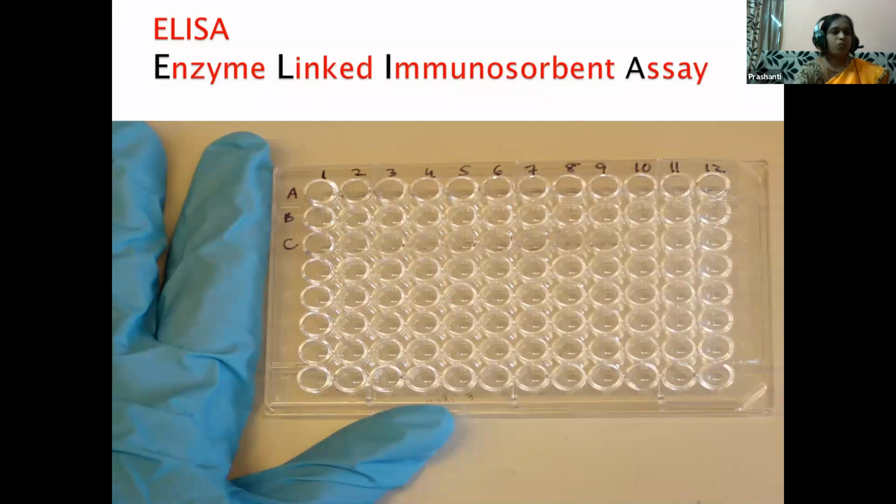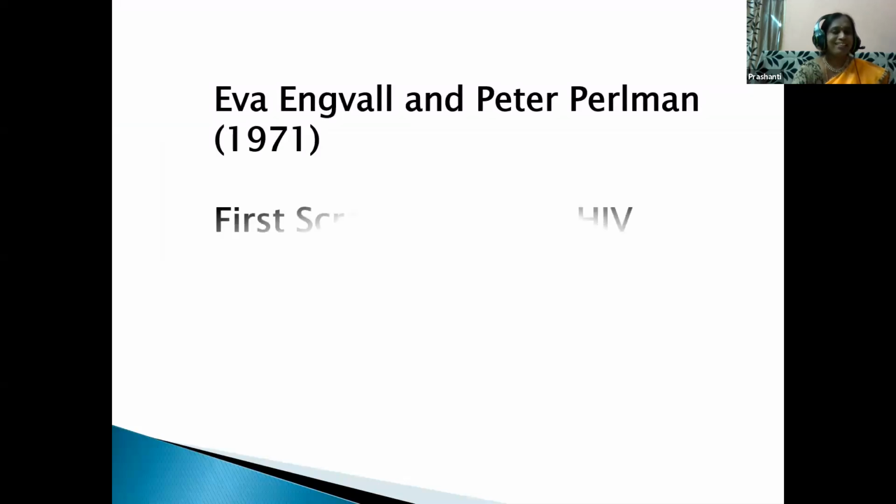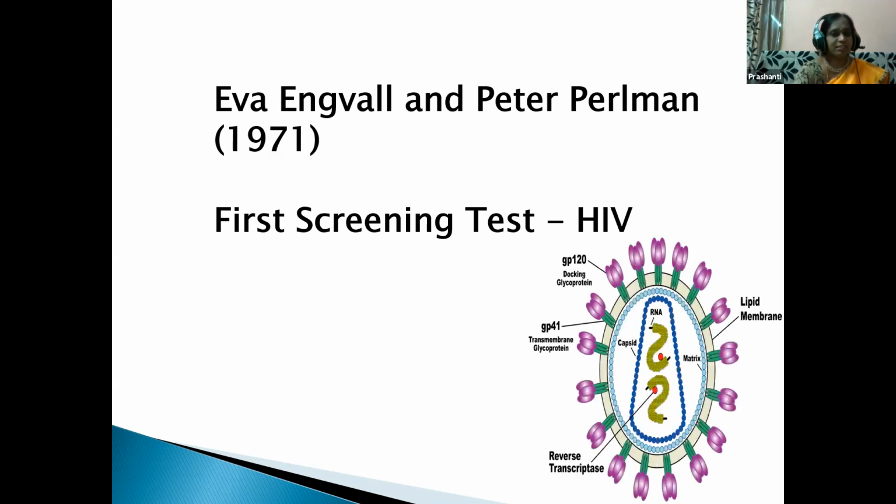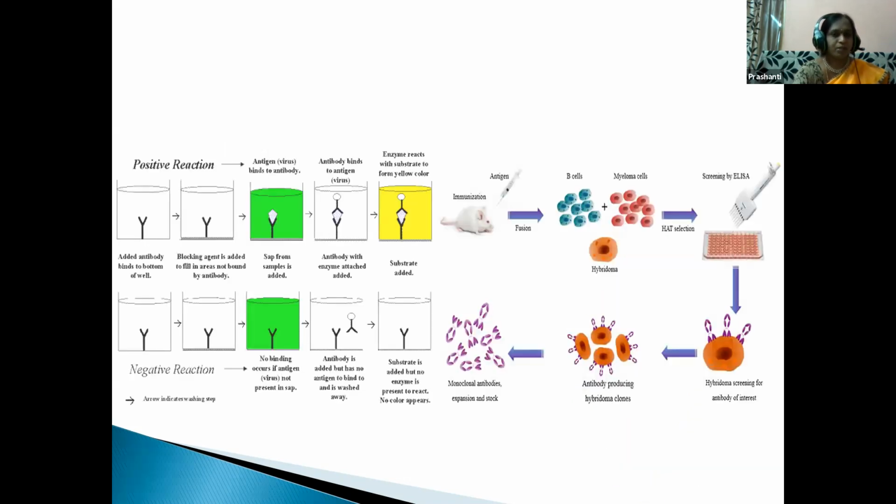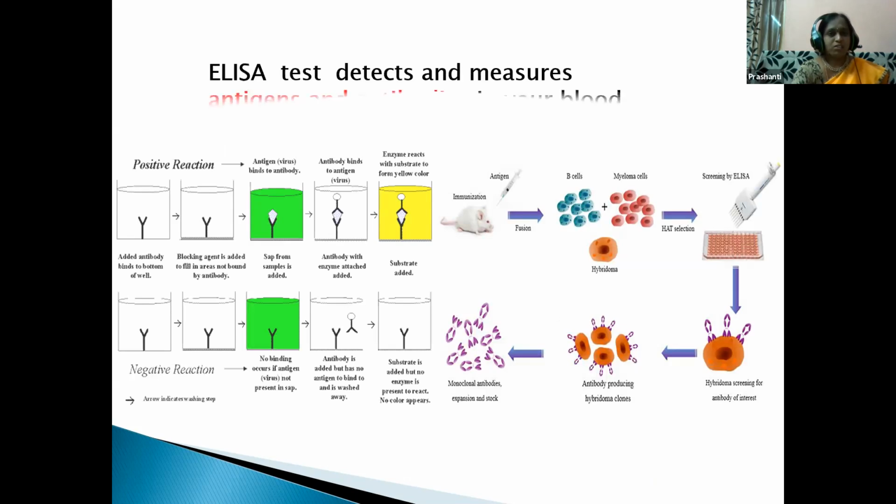Next we learn about ELISA, that is enzyme linked immunosorbent assay. This ELISA test was invented by Eva Engvall and Peter Perlmann in the year 1971. It was first conducted to identify the HIV virus in an AIDS patient. This was the first screening test that was done. Yes, the ELISA test measures the antigen antibody interactions in the person's blood.